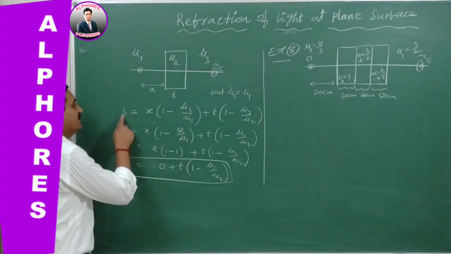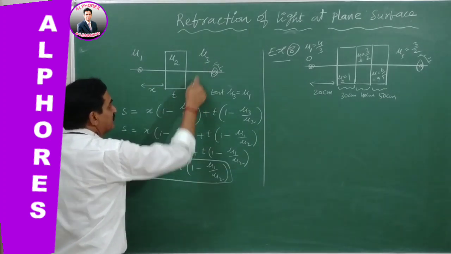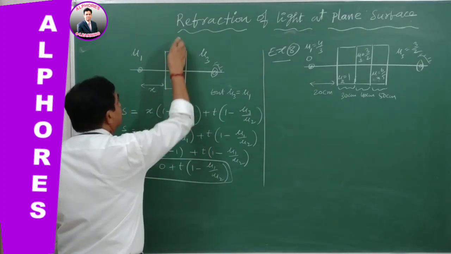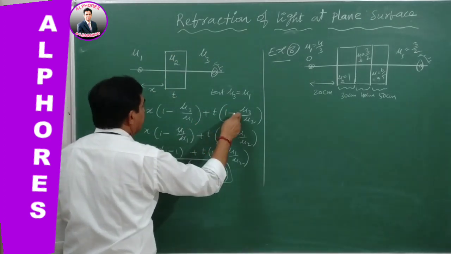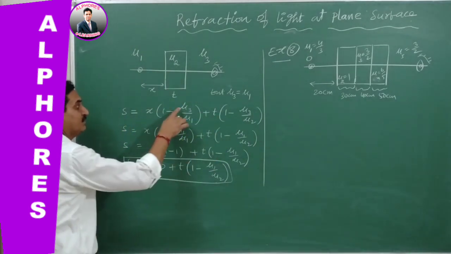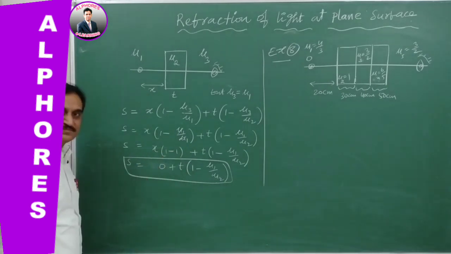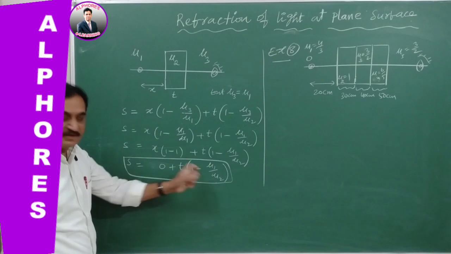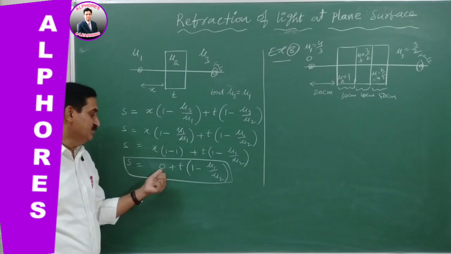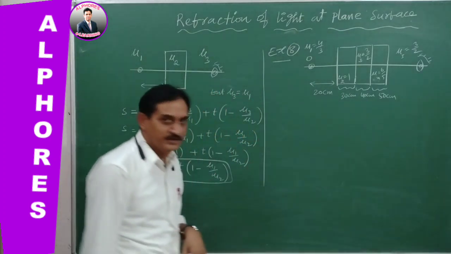Then what happens? S is equal to x of (1 minus observer medium refractive index by incident medium) plus the second incident medium's thickness T of (1 minus observer medium refractive index by incident medium refractive index). Now here mu 3 is equal to mu 1, so by substituting, this will get cancelled to 0. Then finally this will remain. So it is very clear: x of (1 minus 1) is 0, which cannot be influenced. Okay? Then it is proved. Then go for another problem.